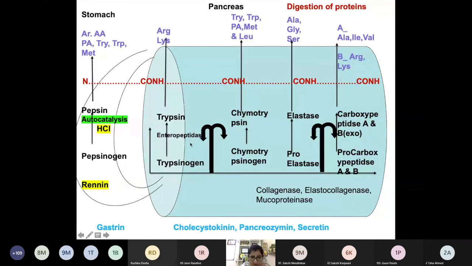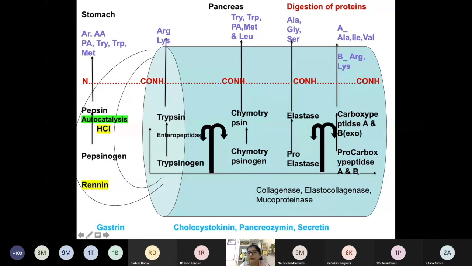Okay. Now how does chymotrypsin also activate? Chymotrypsinogen is converted into chymotrypsin. And the specificity of chymotrypsin is that it acts on the aromatic amino acids like phenylalanine, tyrosine, tryptophan, and methionine, and along with leucine. So this is the specificity of chymotrypsin. Similarly, proelastase is also converted into elastase and it acts on the non-polar amino acids like alanine, glycine, and serine.